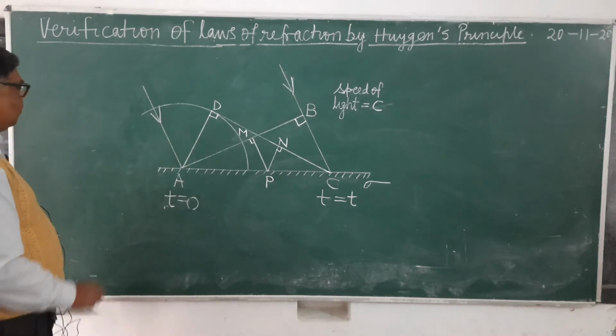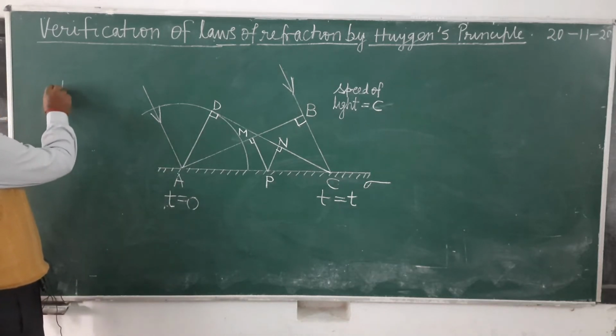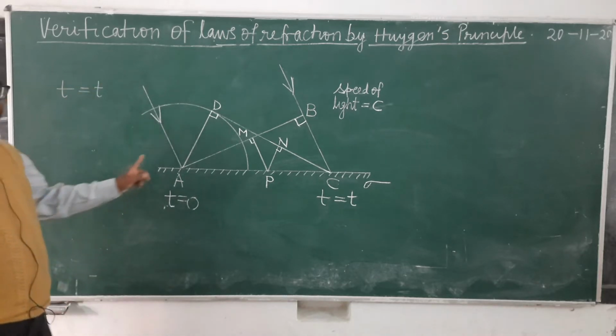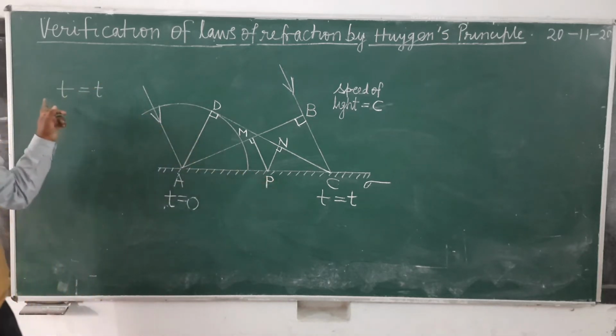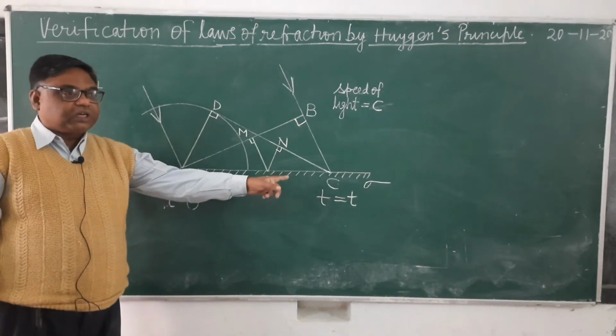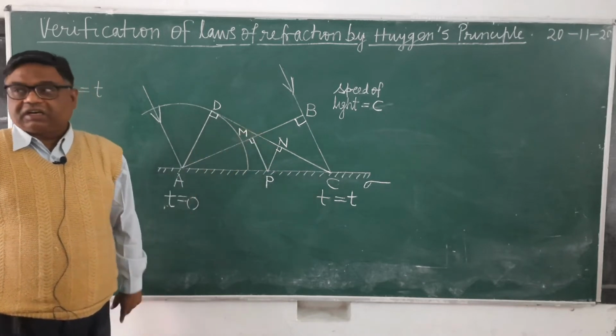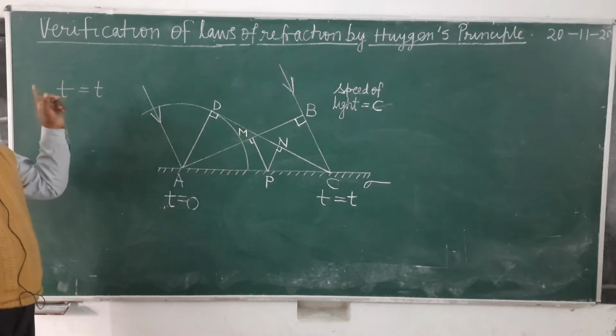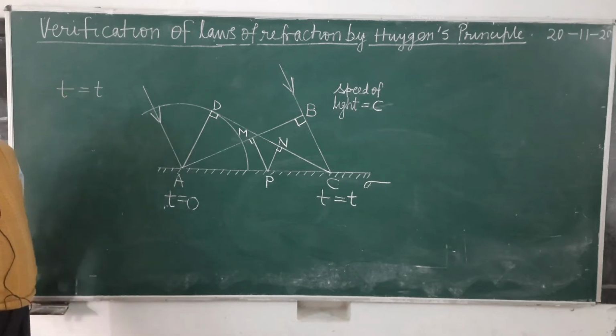Now we will observe the shape of the secondary waves emitted by various points of the reflecting surface at this time. Means the secondary waves being emitted from various points of the reflecting surface, we will find out their position at time t.